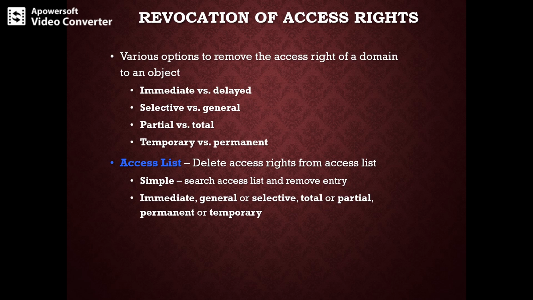It tells us whether only a few access rights or all of them can be revoked. In the last category, temporary versus permanent, can the access be revoked permanently, or can the access be revoked and later be obtained again?